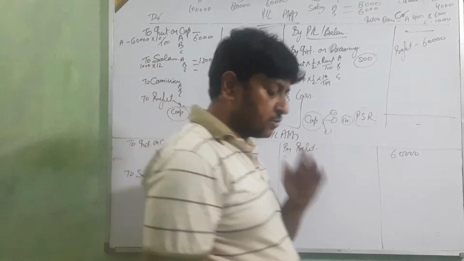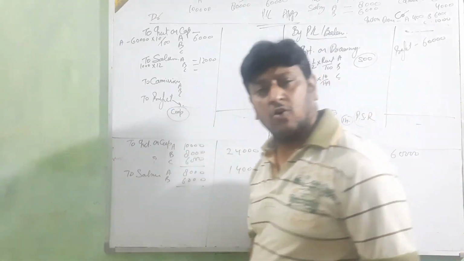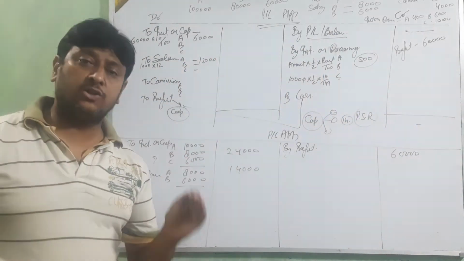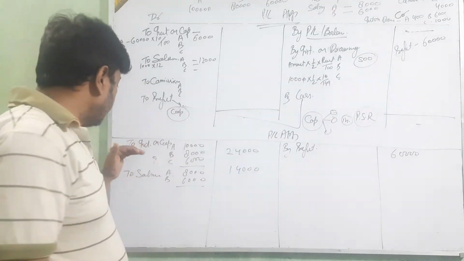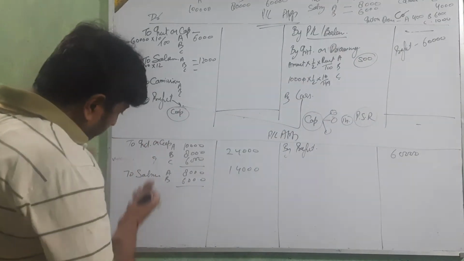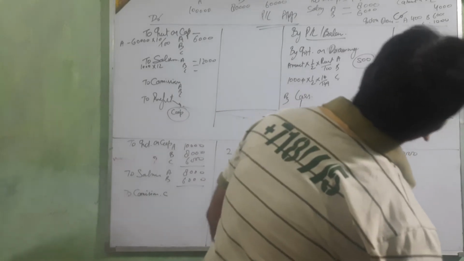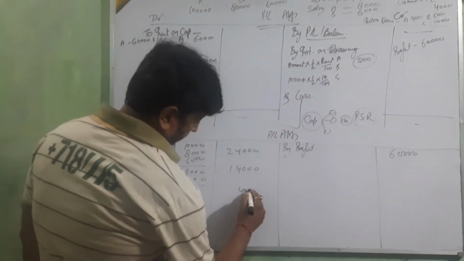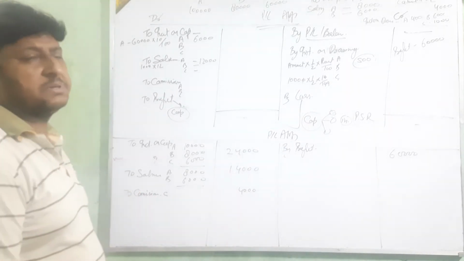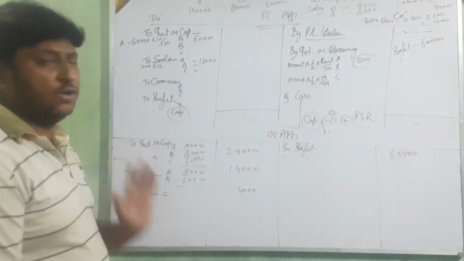In this way we are showing it. The things given in the question, we find out, see and show here. First interest on capital, then salary. If it's given, then show it. If it's not given, then we are not showing it. That depends on the question only. Then commission. Only C has commission, and that amount is 4,000. If a percentage is given for the commission, 10%, 20%, 5%, 8%, then we follow that.